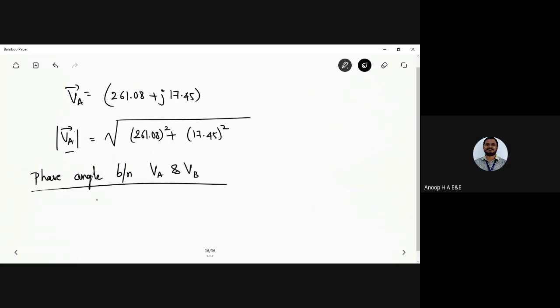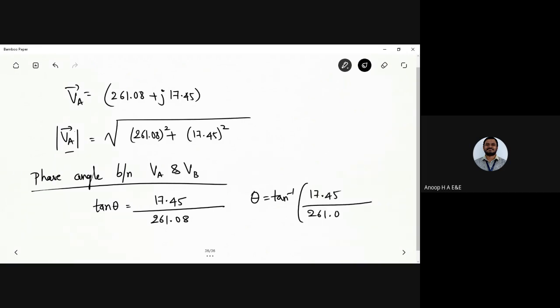So tan theta would be equal to 17.45 divided by 261.08, and theta would be equal to tan inverse of 17.45 divided by 261.08. Can you tell me the magnitude and also the angle?